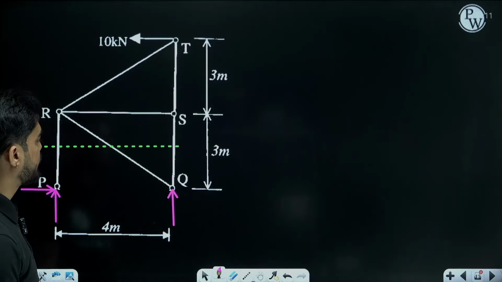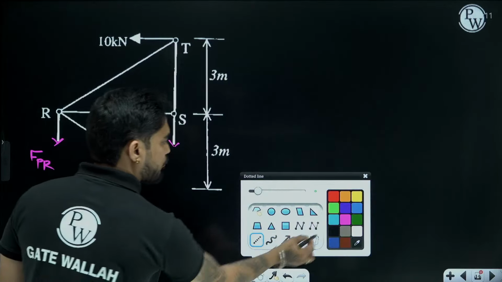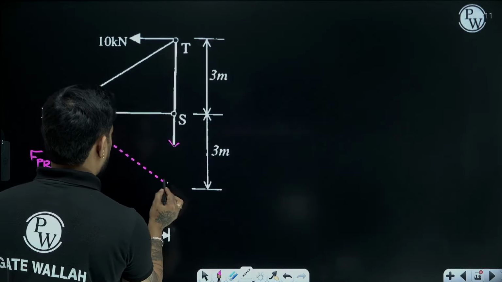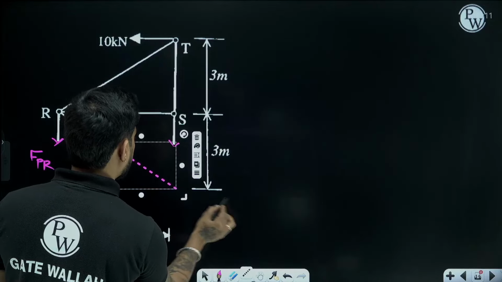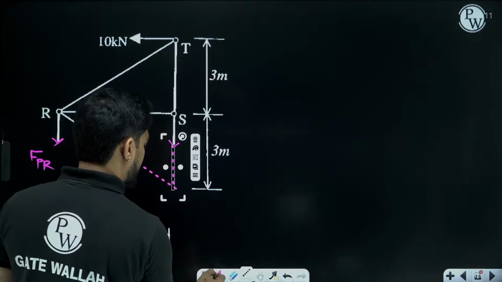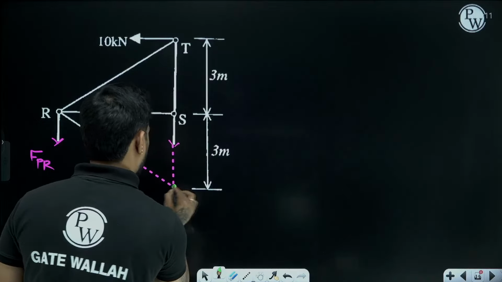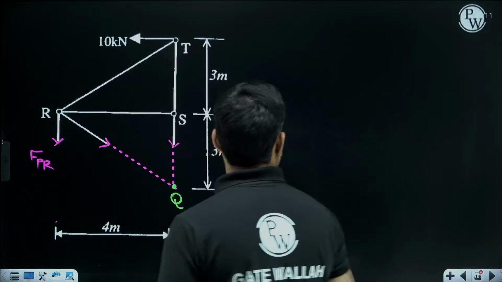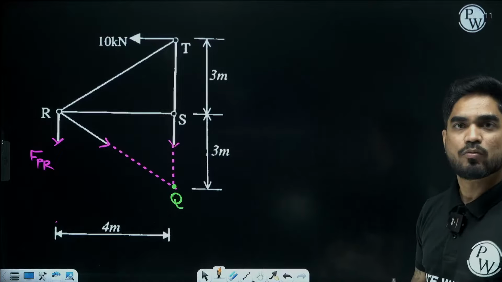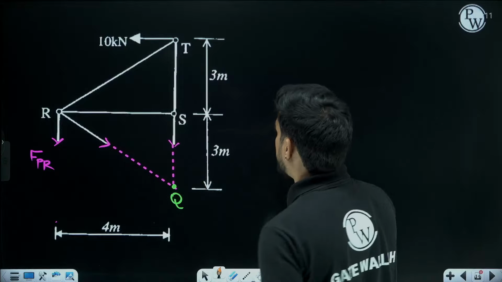We need to find this force, and these other two unknown forces are intersecting at this joint. Which joint is this? Q joint, right? So if I take moment at Q, moment of these two forces will be gone, right?